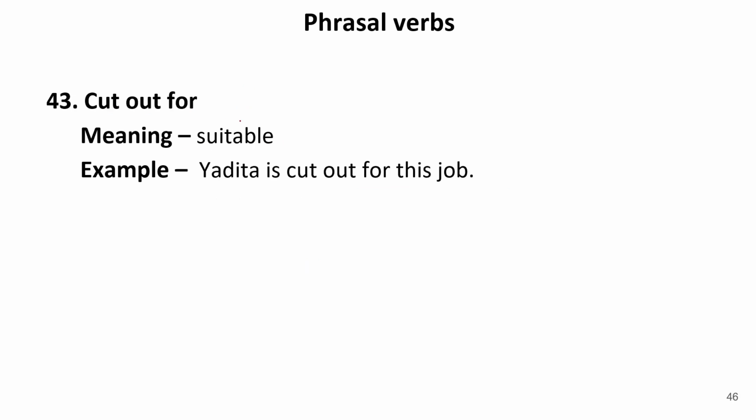Now let us move to the next one. Cut out for. Cut out for means suitable. Yadita is cut out for this job. It means she's suitable for this job. So this is a very important phrasal verb, that is cut out for. It means suitable. For example, if I say that this sentence is not cut out for this phrasal verb, it means this sentence is not suitable for this phrasal verb. Though this is suitable, obviously this is cut out for this phrasal verb. Now let us move to the next one.